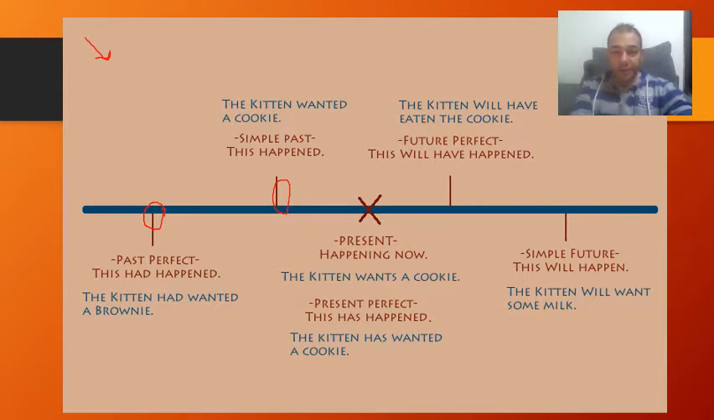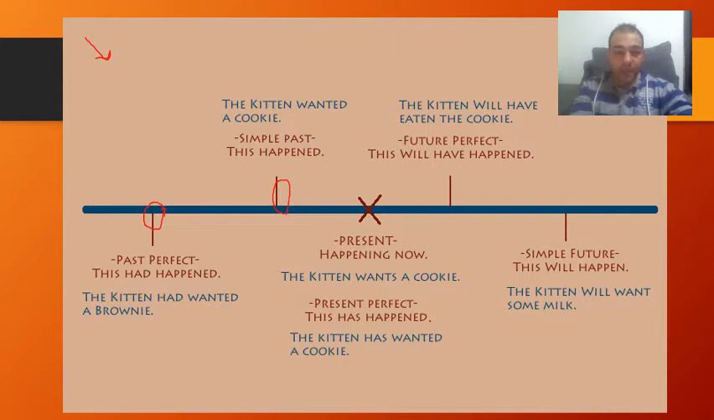Let's see here. In the present, which is happening now, I can say, a kitten wants a cookie. Present perfect, the kitten has wanted a cookie. Maybe a minute ago, 5 minutes ago, so it's really connected to the present, okay? When I talk about the past, it really ended, so it happened already when I say the kitten wanted a cookie. But now maybe the kitten doesn't want, okay?